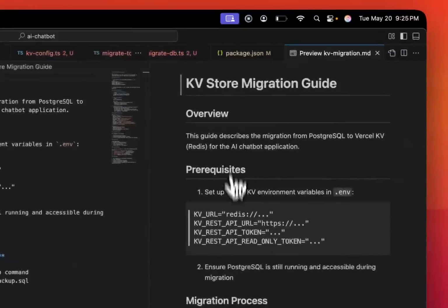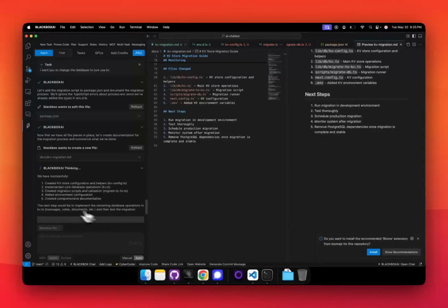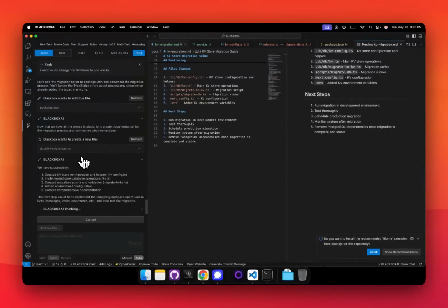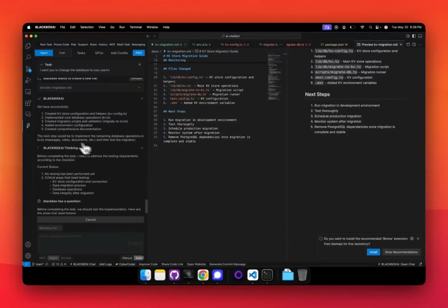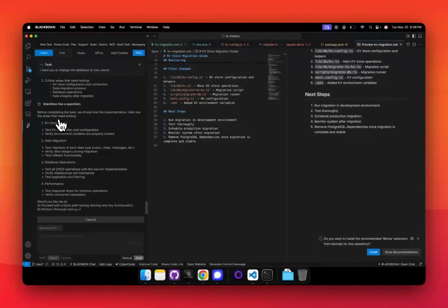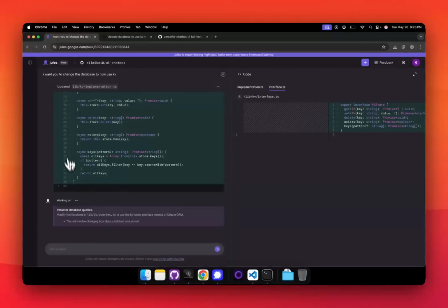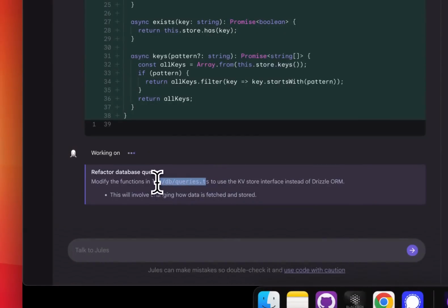Blackbox now gave the entire plan. We've successfully created the KV store configuration, implemented the core database, created migration script, added the environment, created comprehensive documentation. And here it's still stuck in the chain. Still crawling.